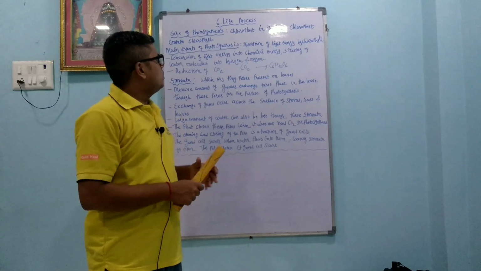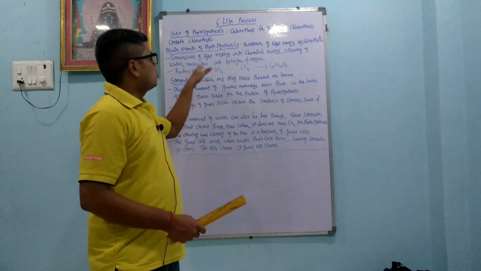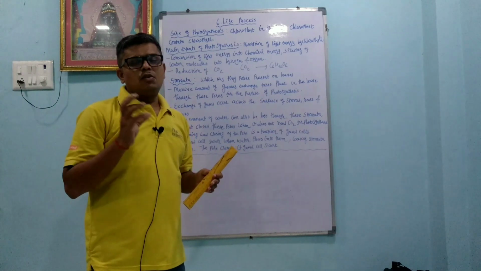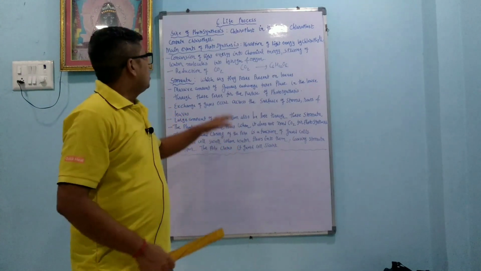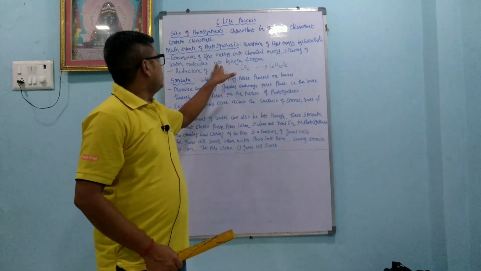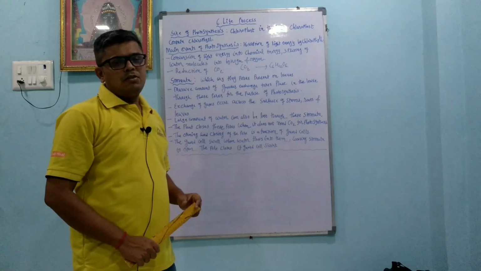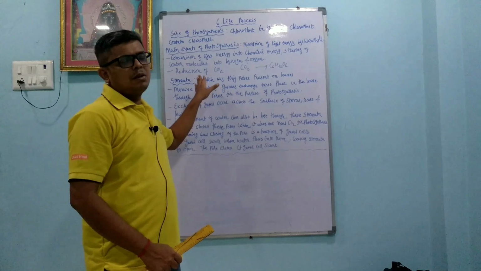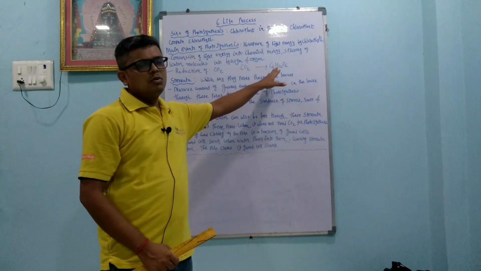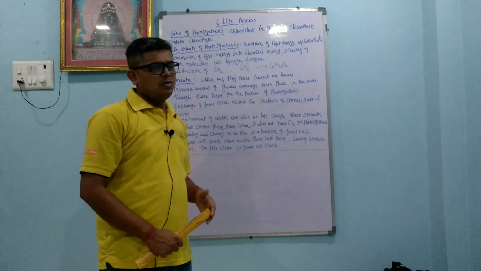Here splitting of the water molecule takes place, into hydrogen and oxygen, and because of that oxygen is produced. And third is reduction of carbon dioxide. Carbon dioxide is reduced to glucose, or we can say carbohydrate.